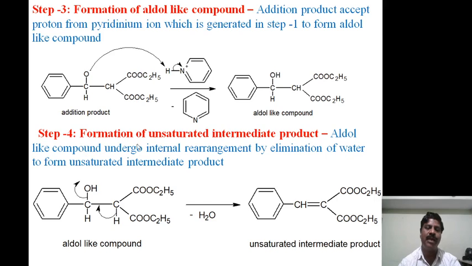In the fourth step, formation of the unsaturated intermediate product. The aldol-like compound undergoes an internal rearrangement by elimination of water to form the unsaturated intermediate product.